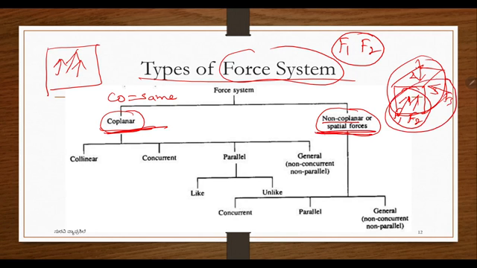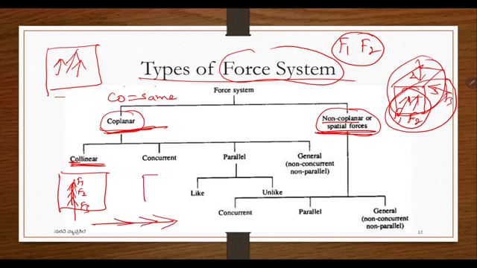If you come to the coplanar force system, it can be further classified as collinear. As I told you, co is same, in line. The forces which are acting in the same plane and in the same line are called collinear forces. F1, F2, F3, the line of action will be the same for the forces. Suppose you take an example of a vehicle, and the people are moving it one by one. One person is standing here and pushing, another person pushes this person, and another pushes that person. All the forces are acting in the same line of action.